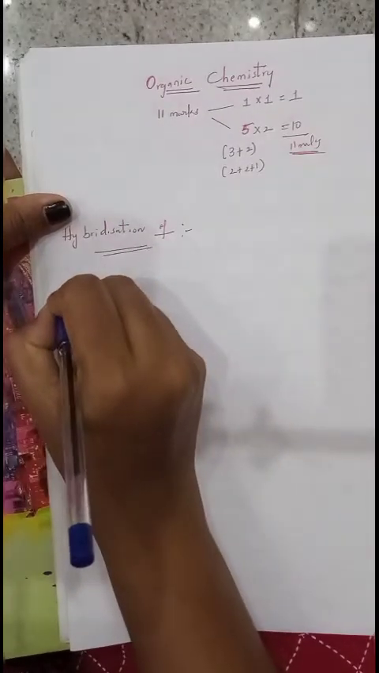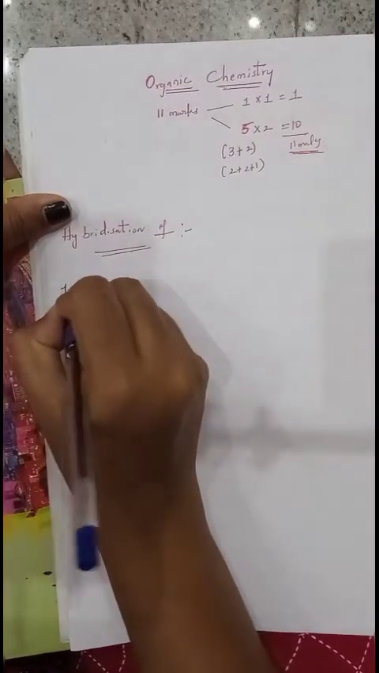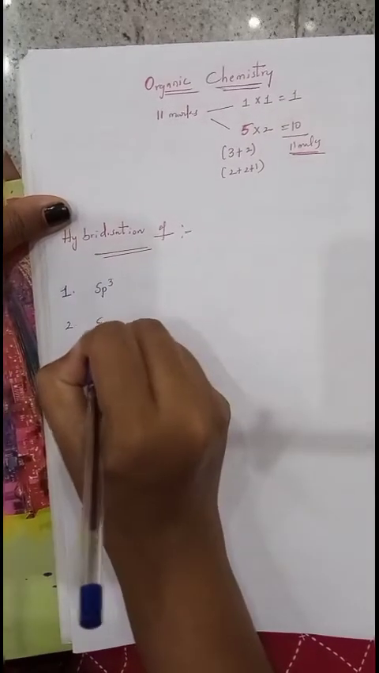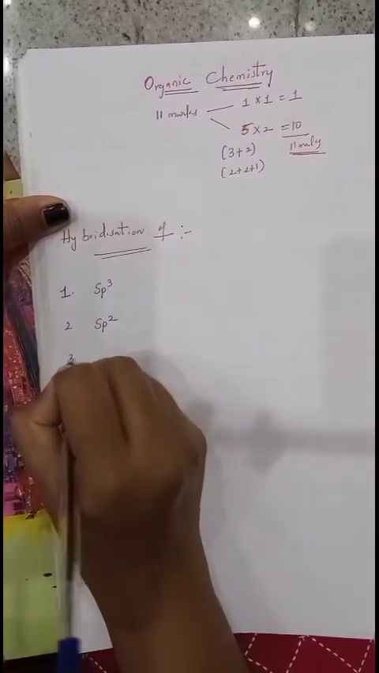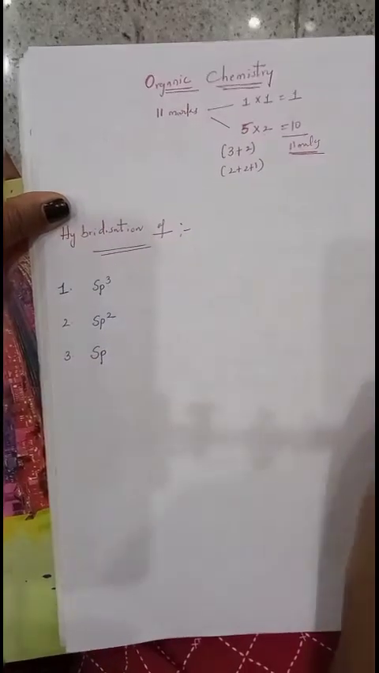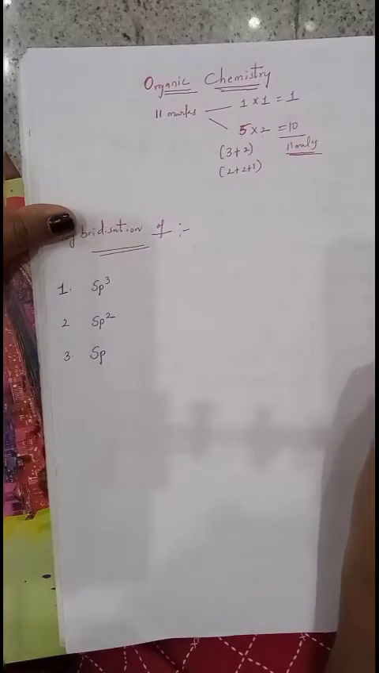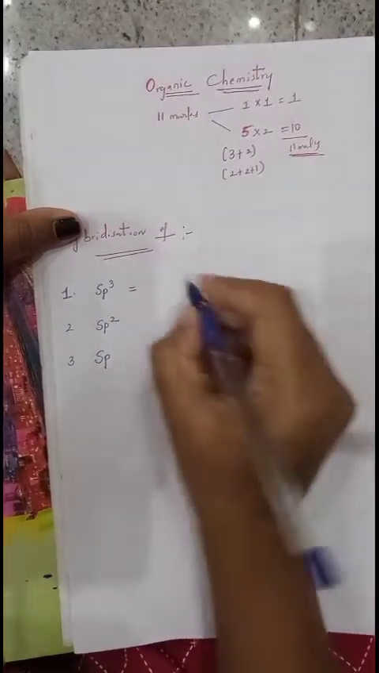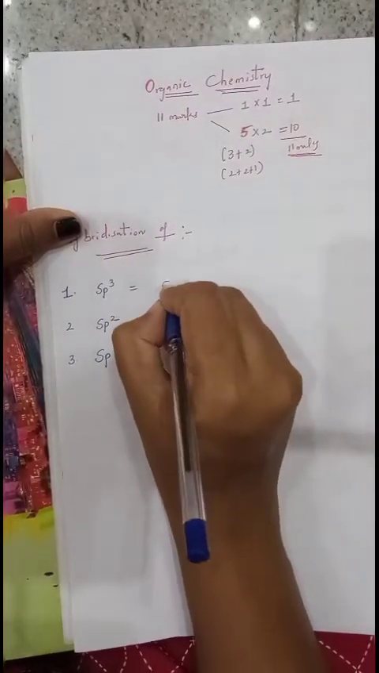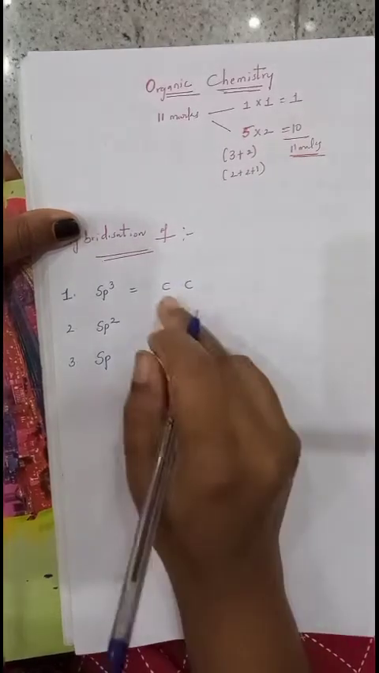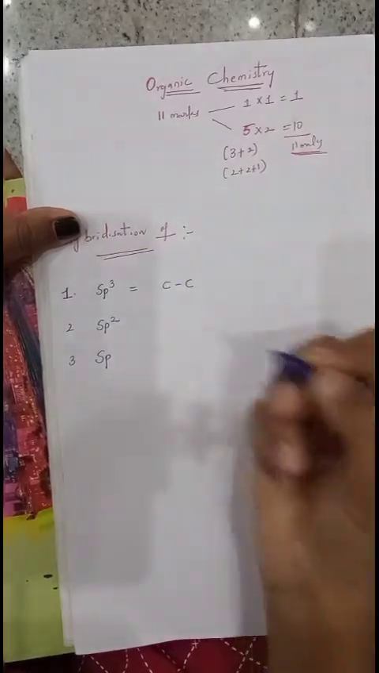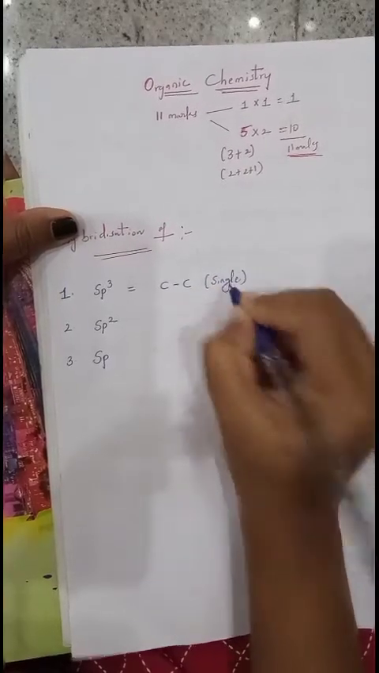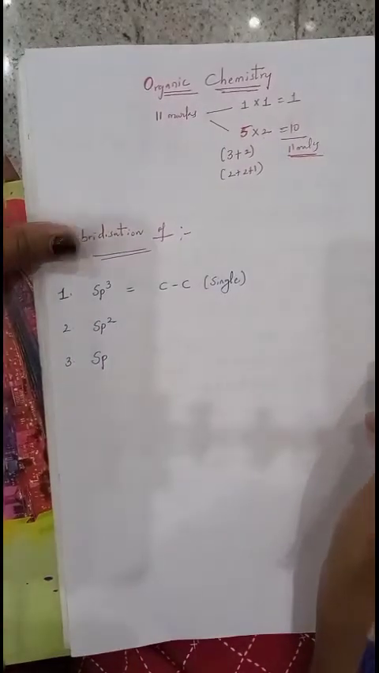So first, sp3 type of hybridization, second sp2 type of hybridization, third sp type of hybridization. It is enough to know these 3 important types of hybridizations. Sp3 hybridization we can see in a compound in which between the 2 carbon atoms a single bond is present. In single bonded carbon compounds, we can observe sp3 hybridization.